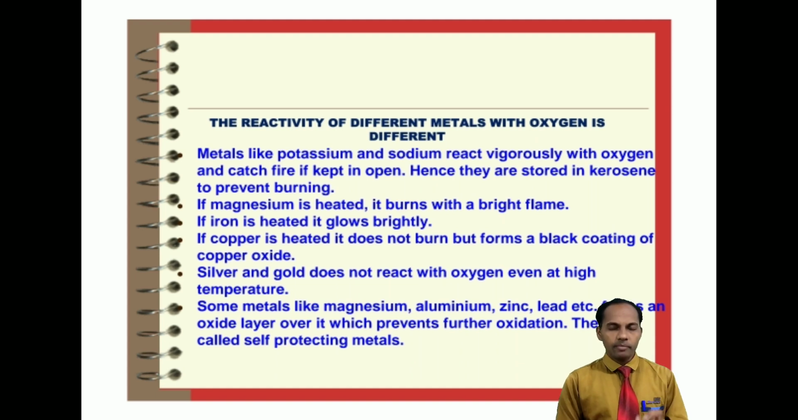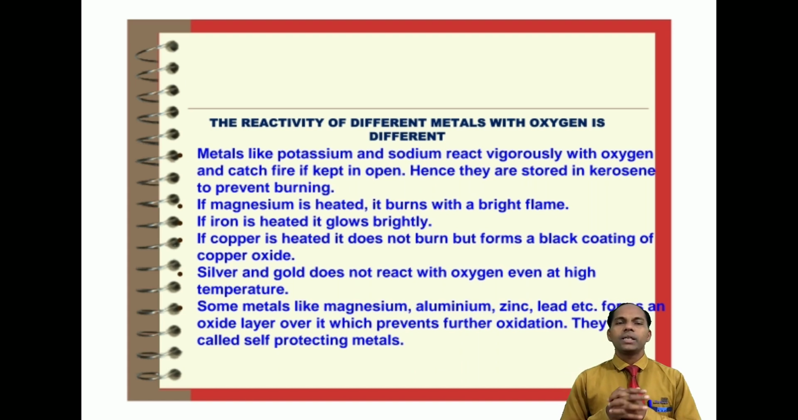That's why silver, gold and platinum are called noble metals, because they do not react with any acid, base, water or oxygen or air, anything. And some metals like magnesium, aluminum, zinc, lead form an oxide layer over them which prevents further oxidation. So that's why they are called self-protecting metals.